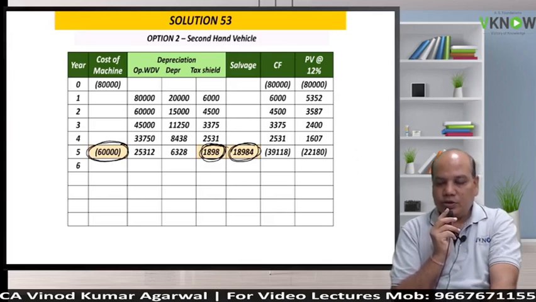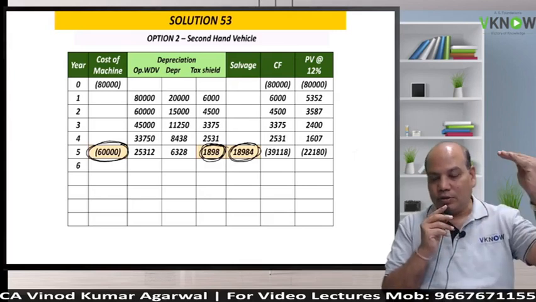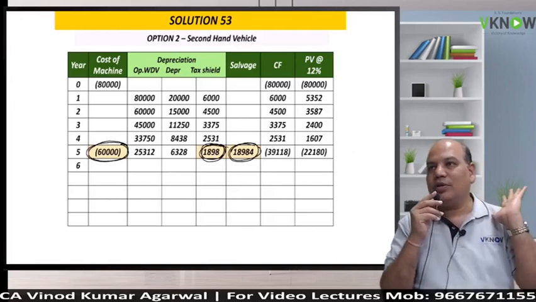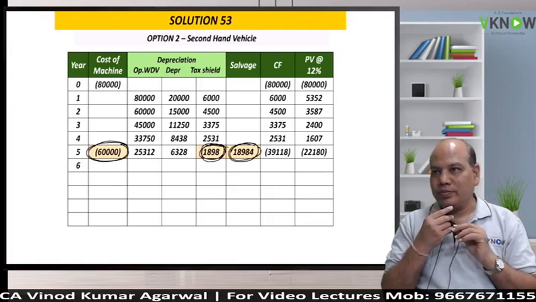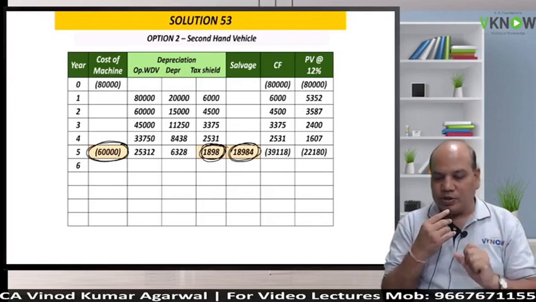22180. If this is confusing, then in year 5 you write 3 times. One, write down tax shield; one, write down salvage; one, write down new asset. Okay, so that will consume more space. Is it understandable? A similar problem is there in the study material also.